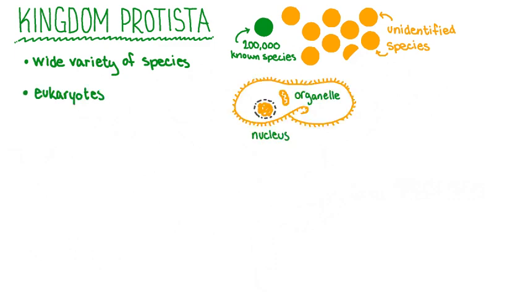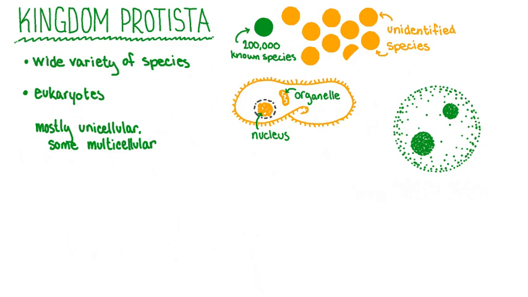Protists are eukaryotic. This means that their cells possess a true nucleus as well as other membrane-bound organelles. The majority of protists are unicellular, although some are considered multicellular. Multicellular protists generally join together to form colonies. They do not form tissues in organisms like other complex multicellular life forms. All protists live in water or on other moist surfaces like soil.